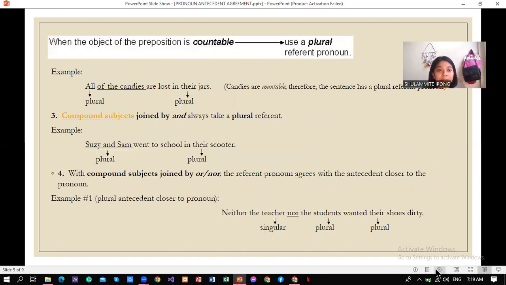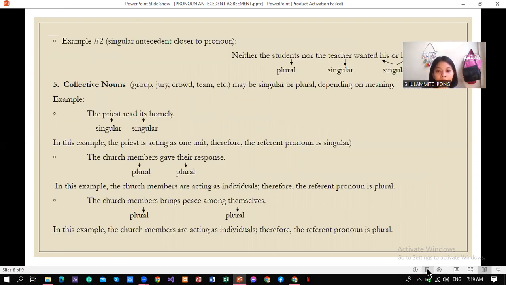Number 3, compound subjects joined by and always take a plural referent. Number 4, compound subjects joined by or or nor agree with the antecedent closer to the pronoun. Rule number 5, collective nouns can be singular or plural depending on their meaning.